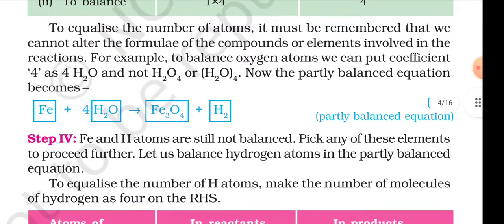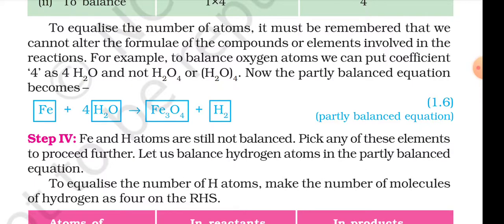To equalize the number of atoms, it must be remembered that we cannot alter the formulae of the compounds or elements involved in the reaction. For example, to balance the oxygen atoms we can put coefficient 4 as 4H2O and not H2O4. Now the partially balanced equation becomes Fe plus 4H2O arrow Fe3O4 plus H2.